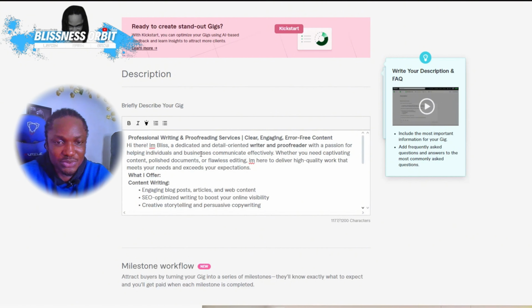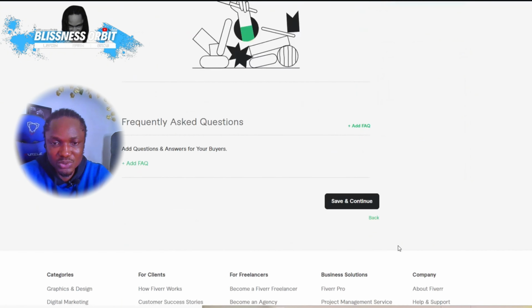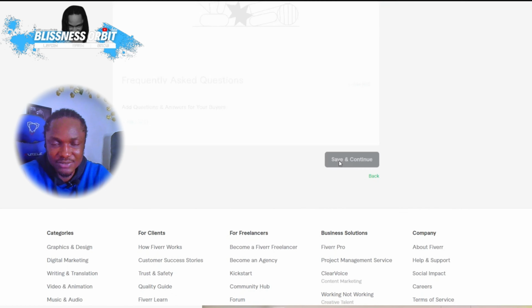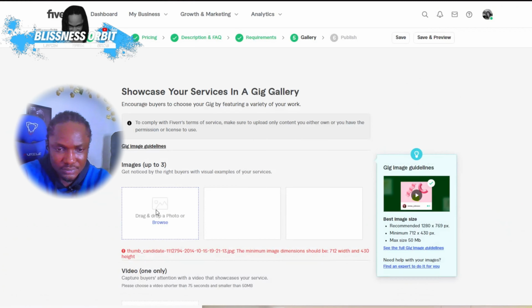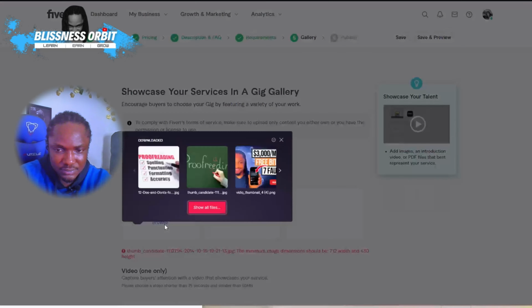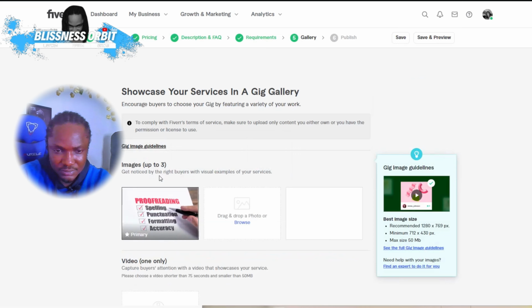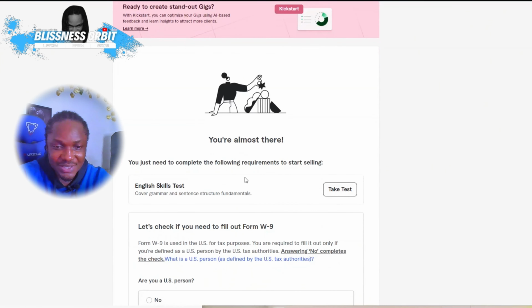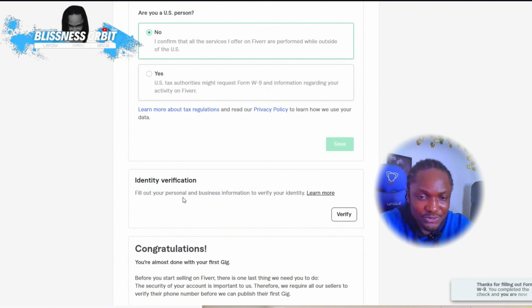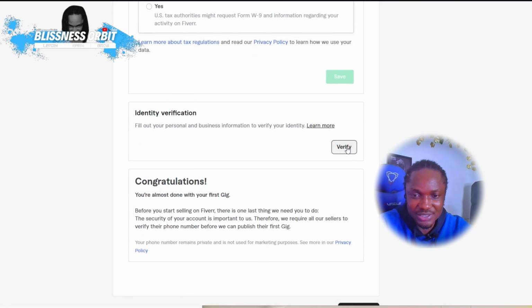So once you've been able to do all of this, you can now scroll up here right up. Save. So what you want to do here is to add images of your services. Come down there and say save and continue. So it says you're almost there. So for identity verification, fill out your personal and business information to verify your identity. So you just come here and verify.